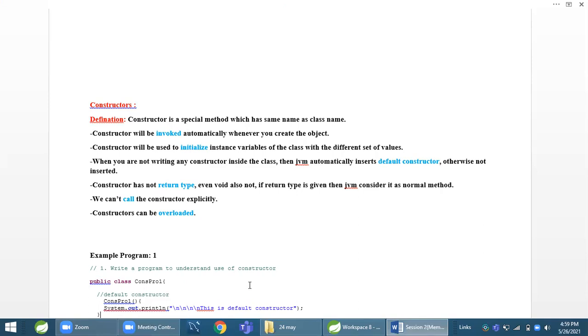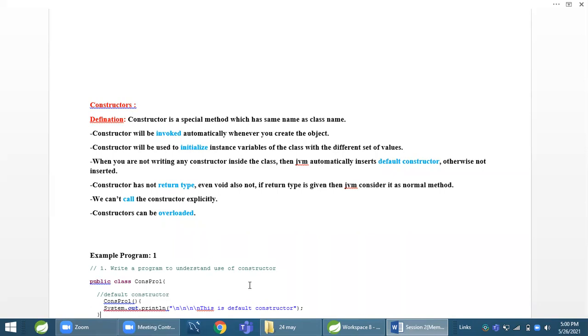Then why do we write a constructor? To assign different sets of values to the same variables. We do initialization of variables. To assign values to variables, we use constructors. We can overload constructors. There are types of constructors: parameterized constructor and no-parameter constructor.